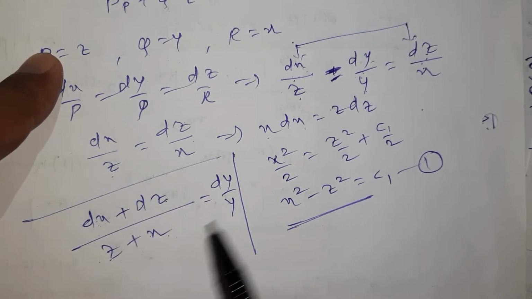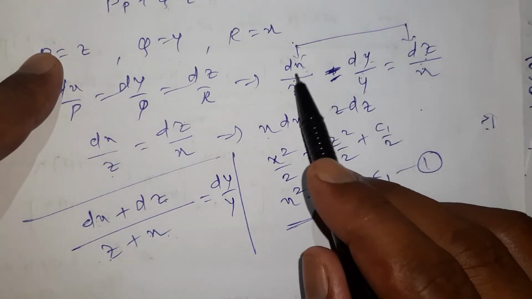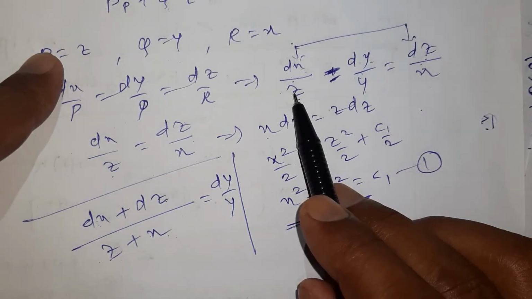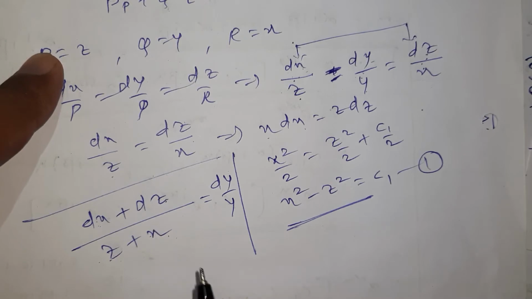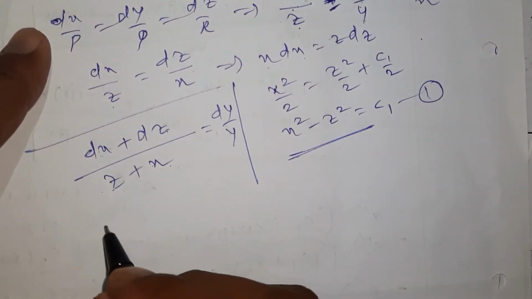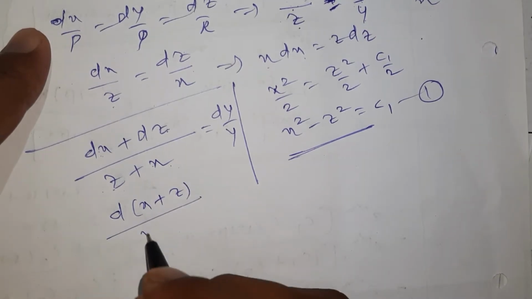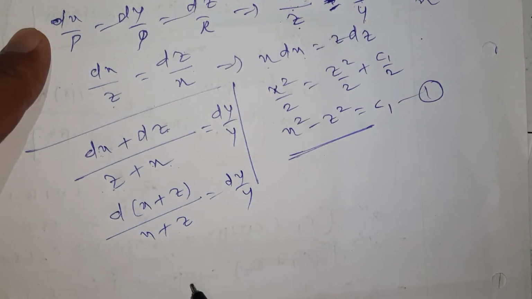Have you understood why I made these two groups? Because I have here dx, dz and in the denominator also I have x and z, and here dy upon y. So I can adjust the derivative here. So can I write this term in this way? Derivative of x plus z upon x plus z is equal to dy upon y.